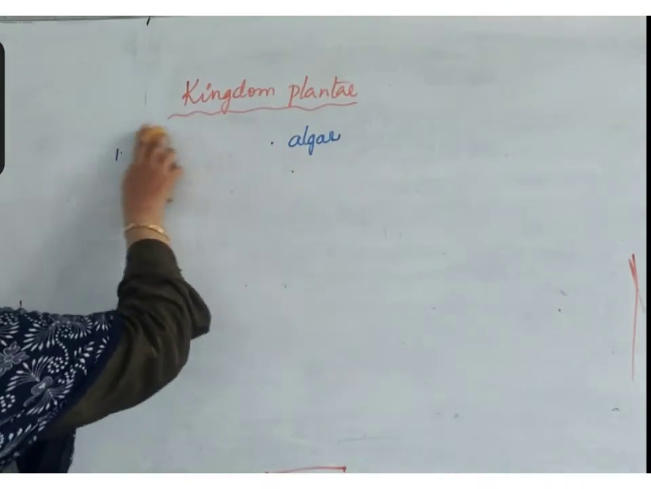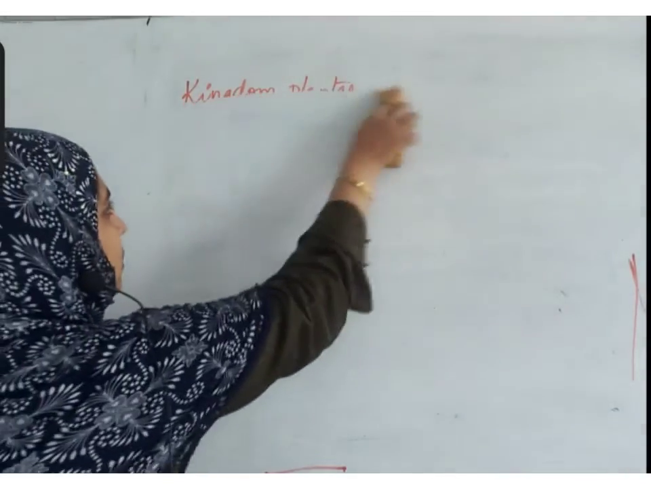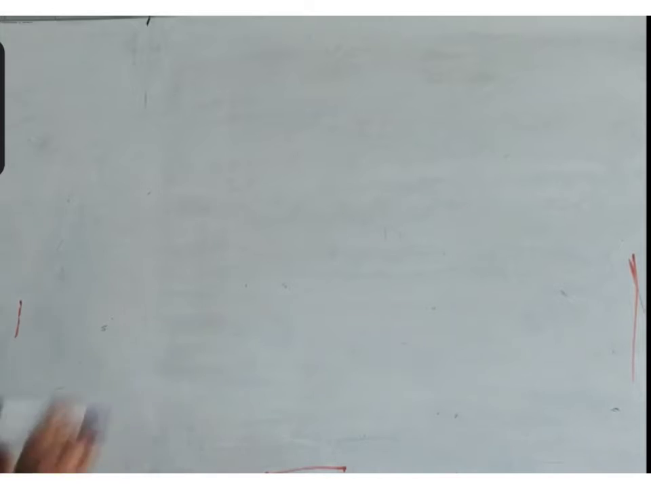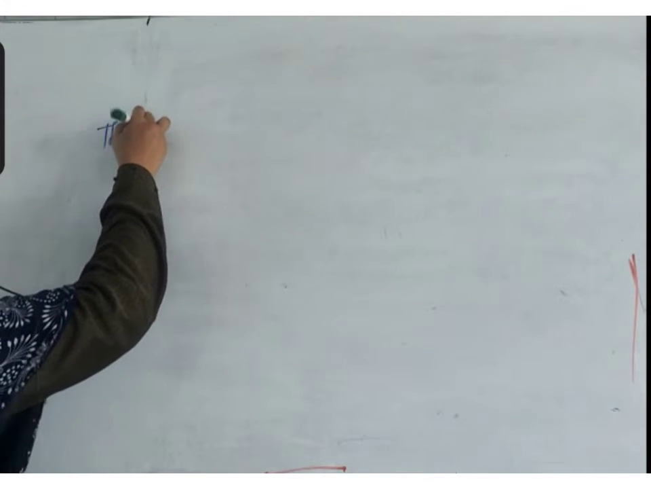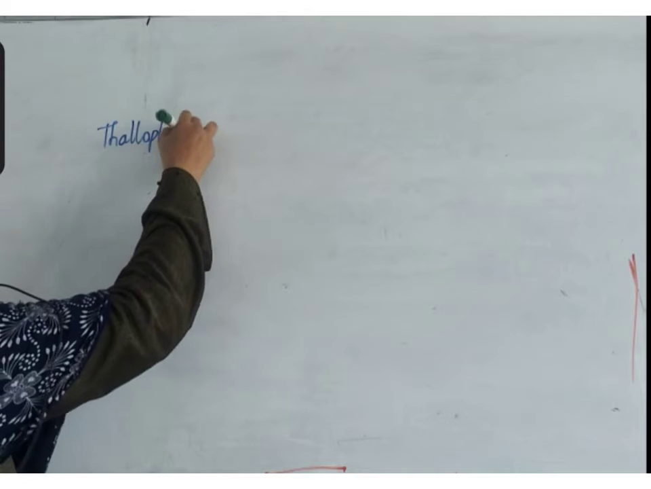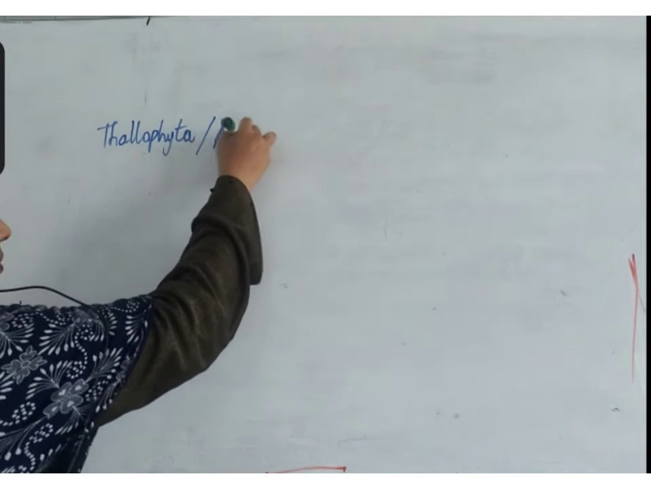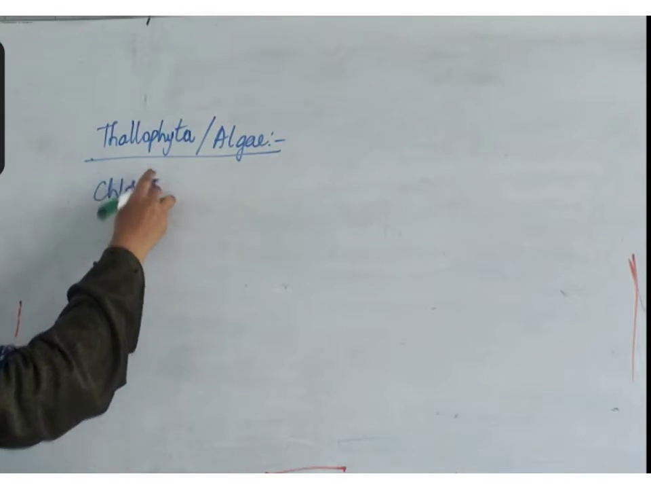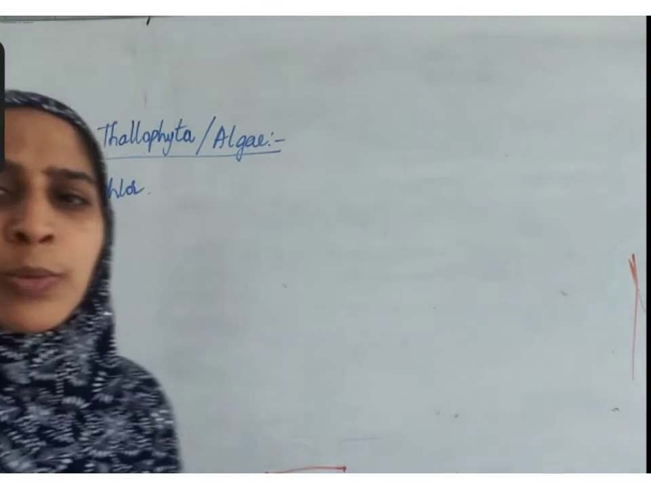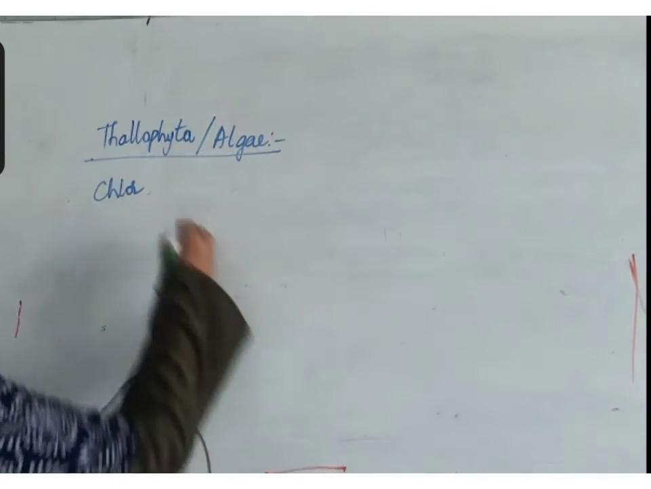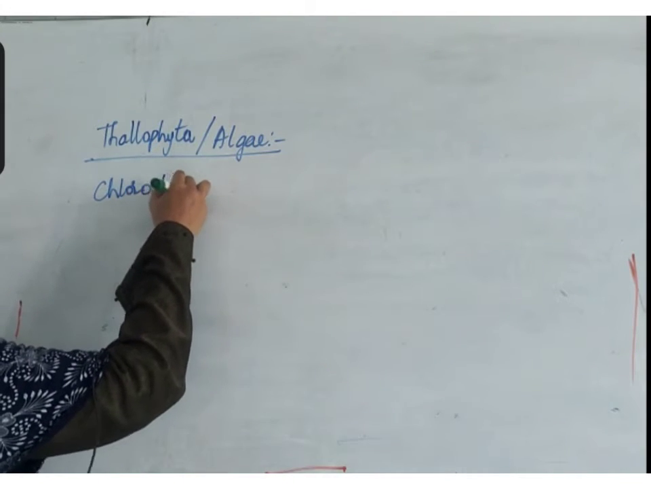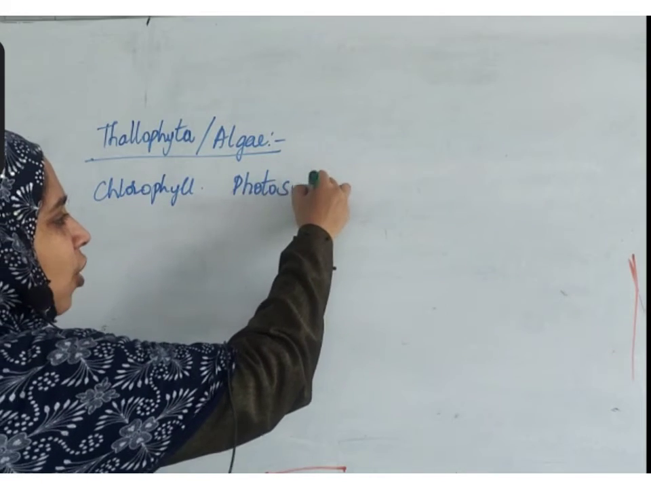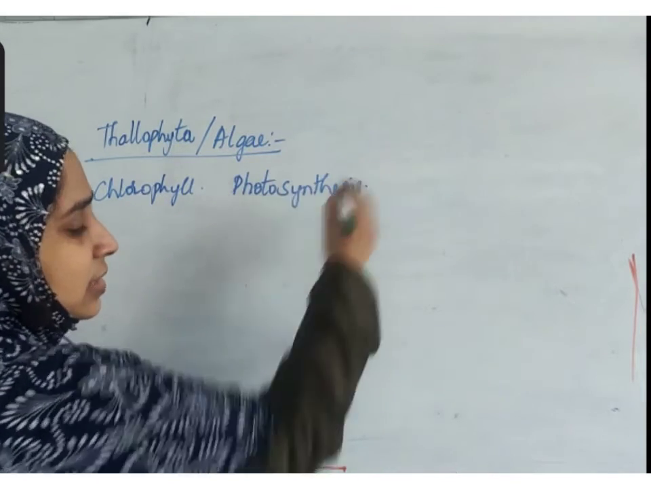Nothing but we are discussing about algae. Thallophyta or algae. All these algae have chlorophyll. So once you say that it is belonging to Plantae, all those have chlorophyll present. It performs autotrophic nutrition by the process of photosynthesis.